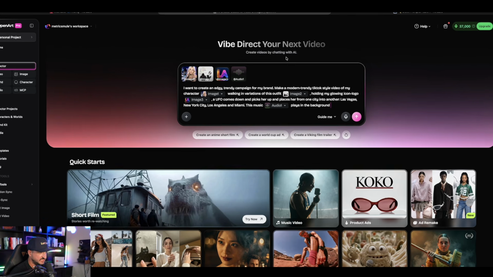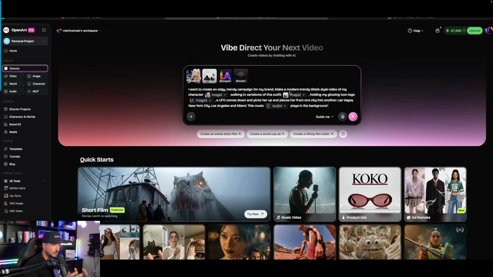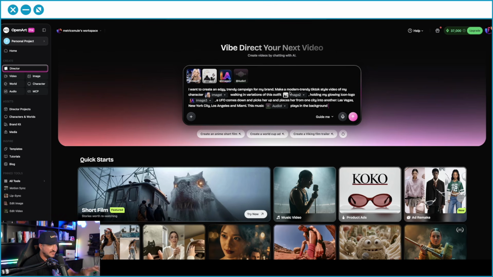Now I did this very easy. This is how easy this can really be. I just simply said this prompt. I want to create an edgy, trendy campaign for my brand, make a modern, trendy TikTok style video of my character. So I brought in my character up in the top left-hand corner, walking in variations of this outfit, holding my icon logo, the LA for Let's AI, and then here's what happens.